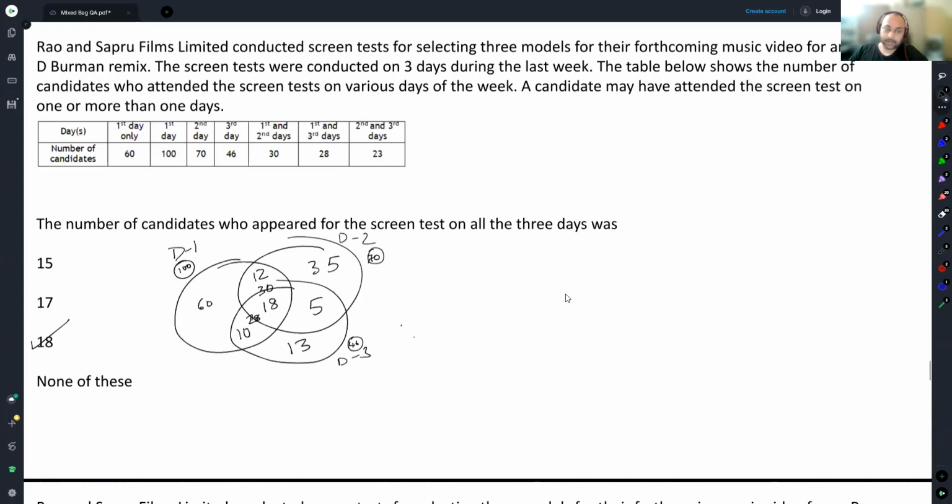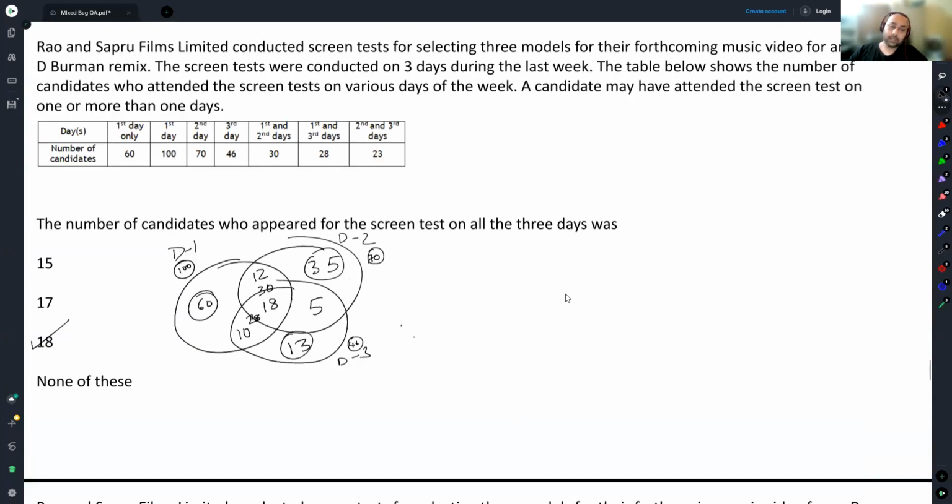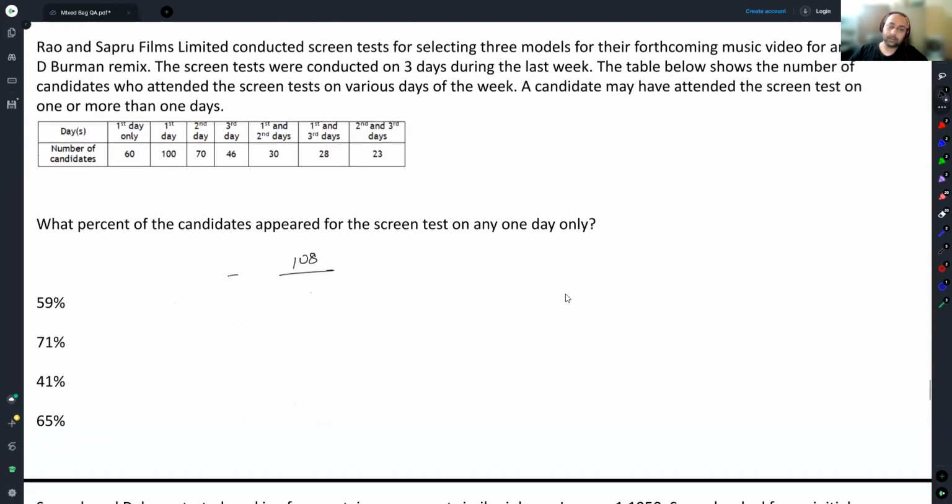First, we have to find out how many appeared on one day only. That is 108. Out of how many? Let's see. 100 is already used up here. 40 plus 30. Out of 153. When we cancel out 9, you're left with 12 by 17. Now 12 by 17 I know has to be less than 75%, but greater than 66.66%.